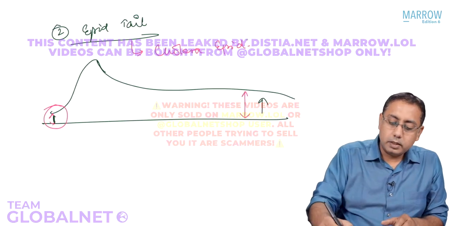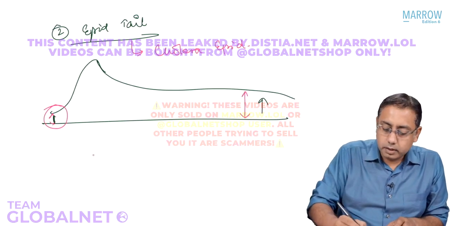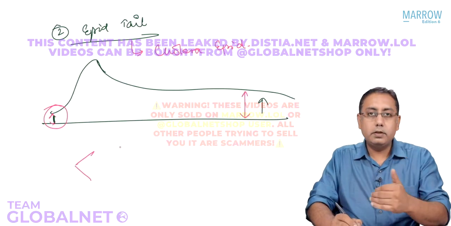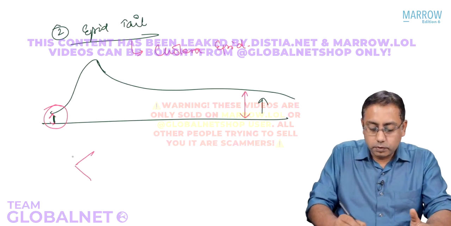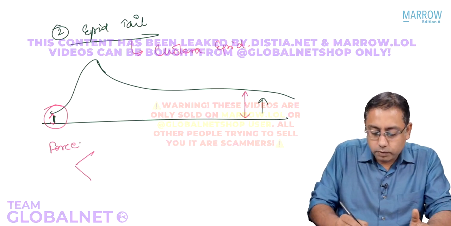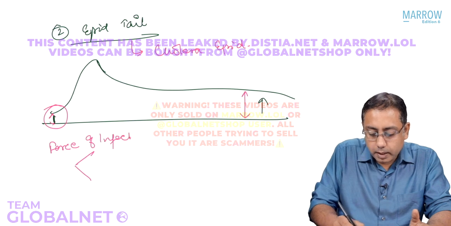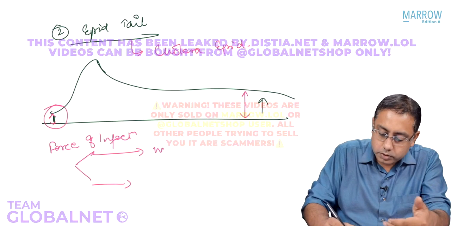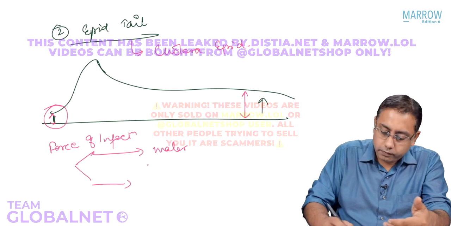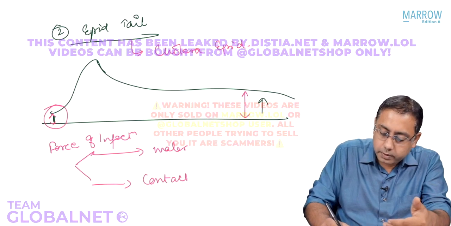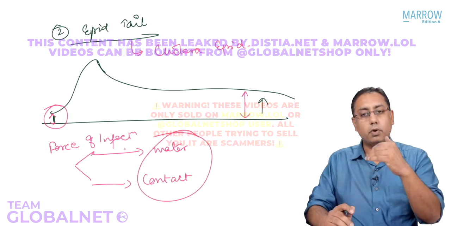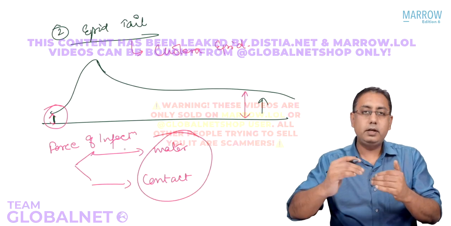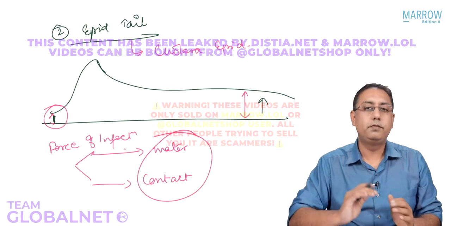So what are the determinants of this epidemic tail? The determinants of the epidemic tail could be the force of infection. The force of infection could primarily be because of two things: either we have a contaminated water source which keeps going on, or we have contacts which will keep on spreading. So both these things, the water and the contact, will lead to the epidemic tail phenomenon.